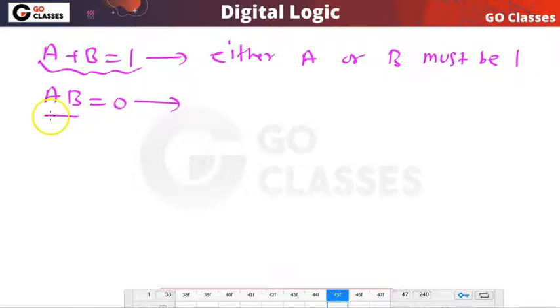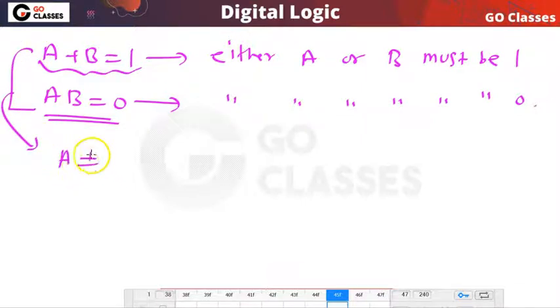And now you can notice that AB is 0. So I can say either A or B must be 0. Because AB is 0, it means at least one of them is 0. And A or B is 1, it means at least one of them is 1. So at least one of them is 1 and at least one of them is 0. So you can notice A and B are different. This is guaranteed. So from these two things, I can say that A and B are different.